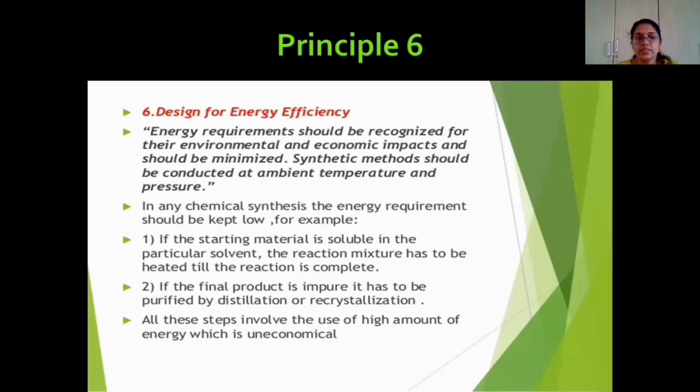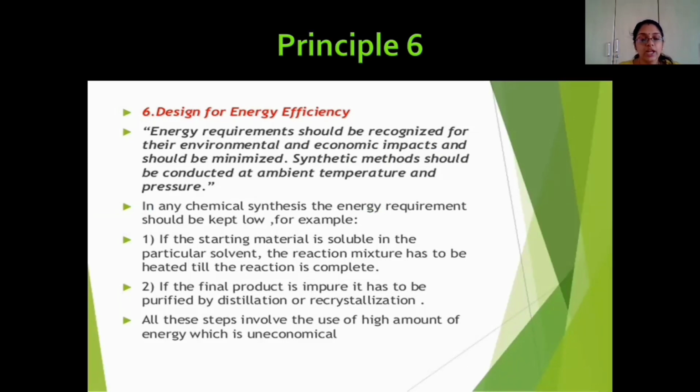So coming to the next principle, principle number 6, design for energy efficiency. That means whenever we are carrying out chemical reactions, we have to minimize the energy requirement. If the reactions require a large amount of heat, it increases the cost of the reactions.